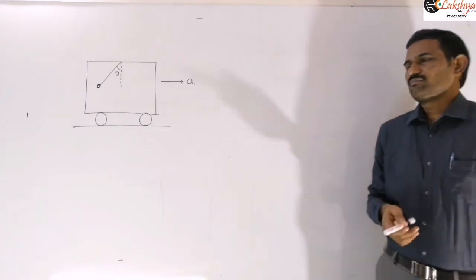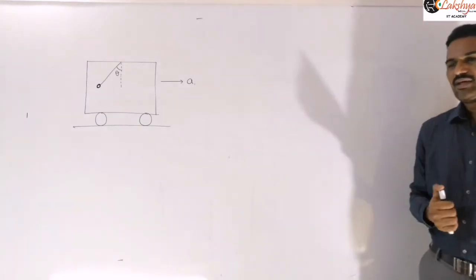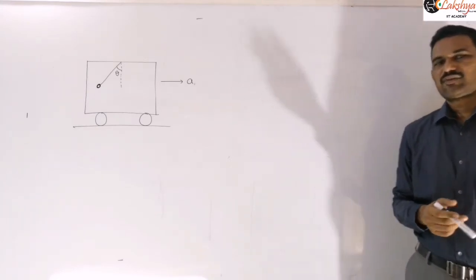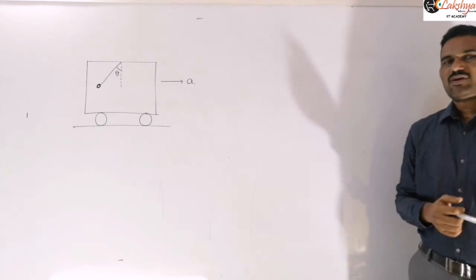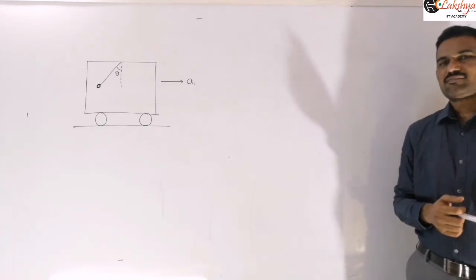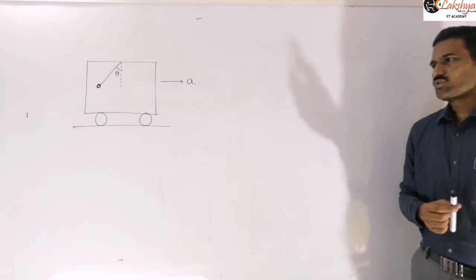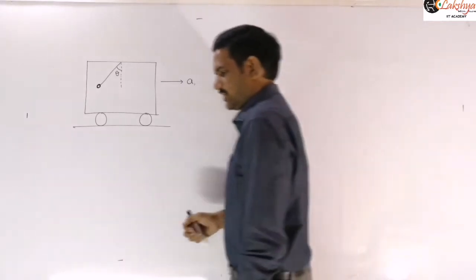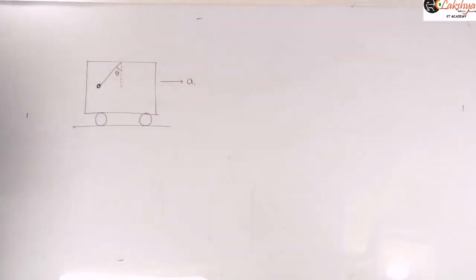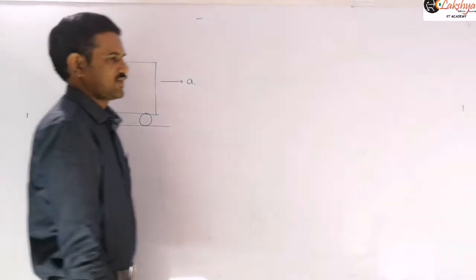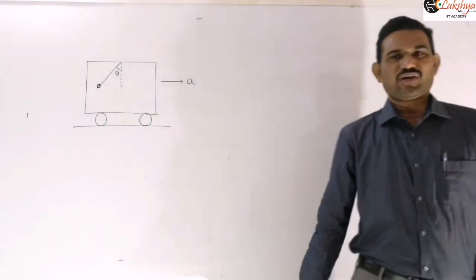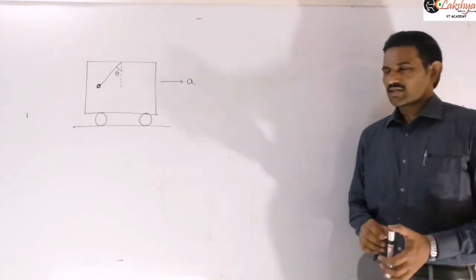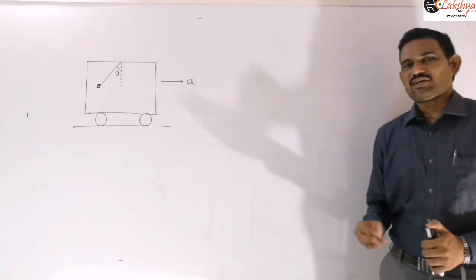A simple pendulum is suspended in a truck, which is accelerating towards right with uniform acceleration A. Find the angle made by the string with the vertical in equilibrium.